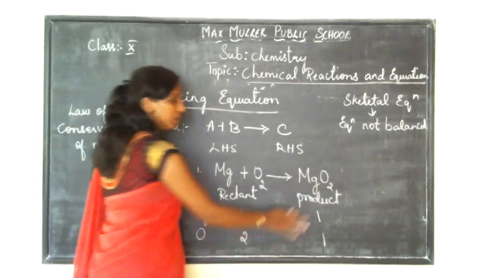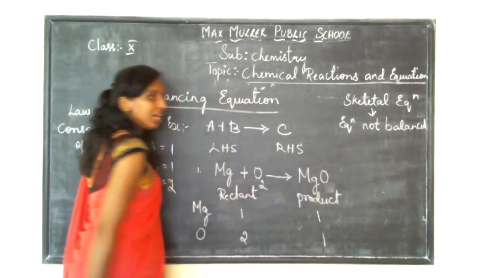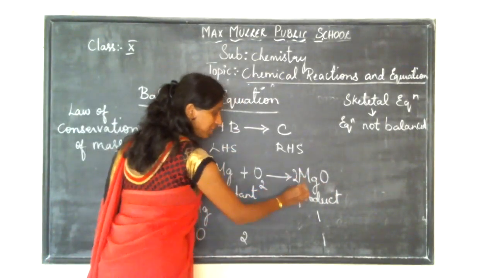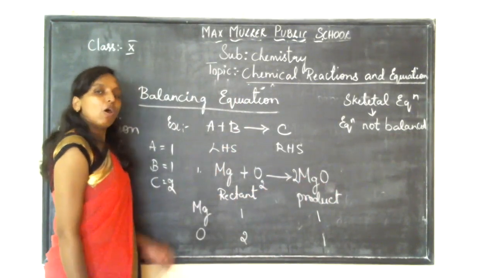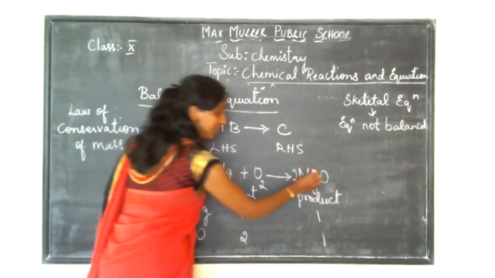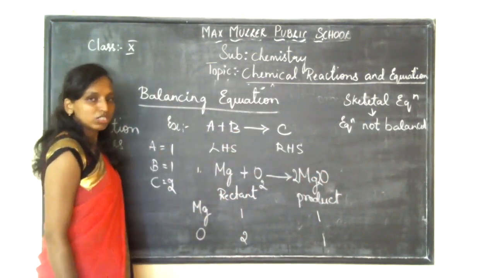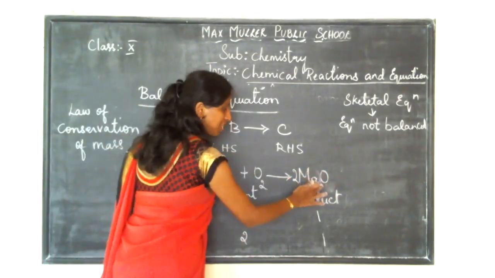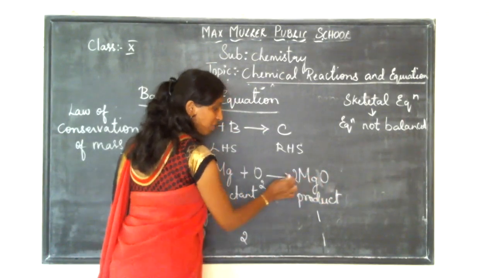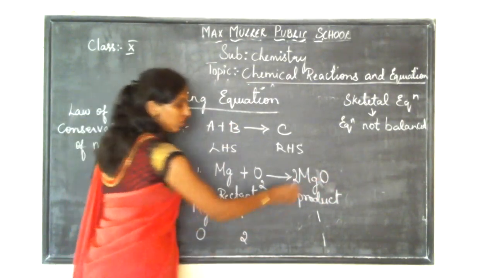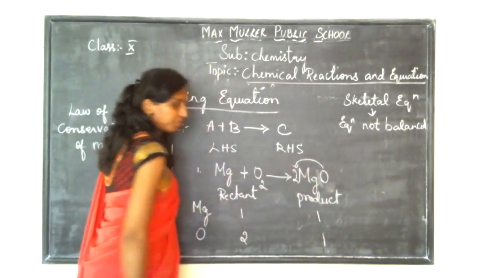No, don't do it that way. You cannot change the atom itself. You have to multiply here itself. Let me take 2 here for oxygen. Why are you taking it from magnesium? You are not supposed to, children. If you change the subscript, the substance is completely changed. You have to put the number in front. Take 2. Now oxygen became 2.